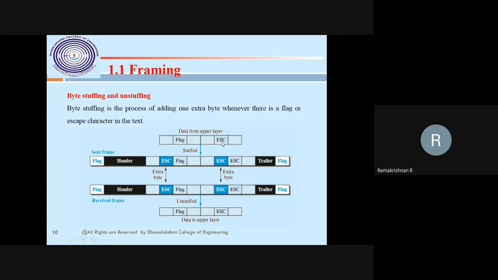This is actually byte stuffing. The byte stuffing also is a message. Then an escape is added, then the escape. Then the message goes, and there is an extra byte added.